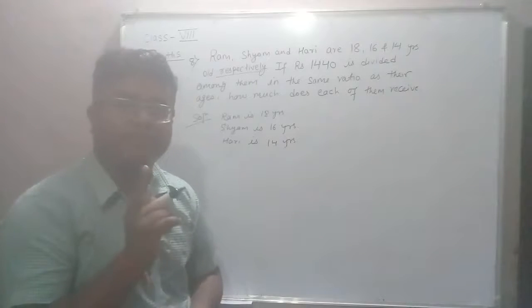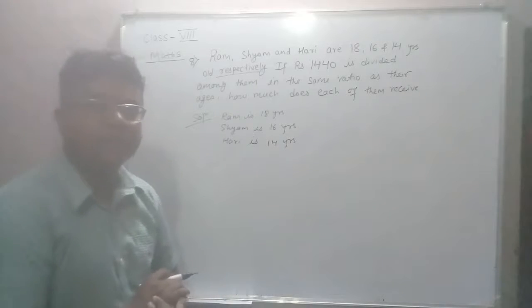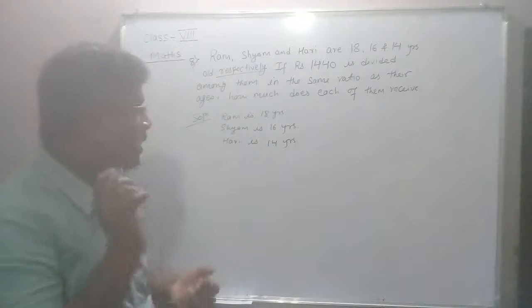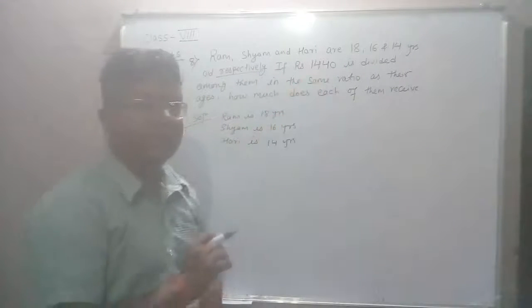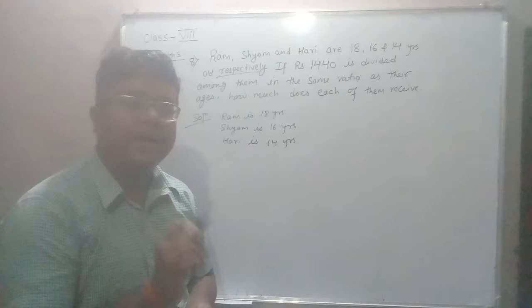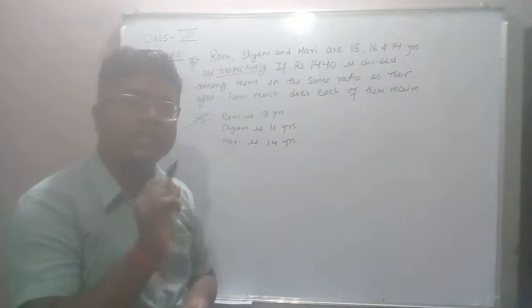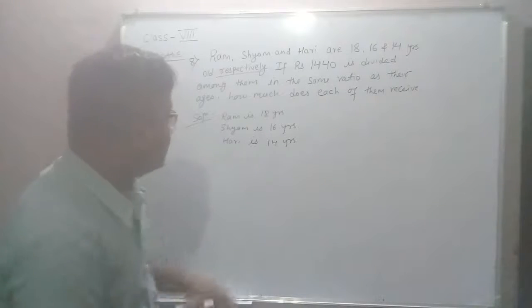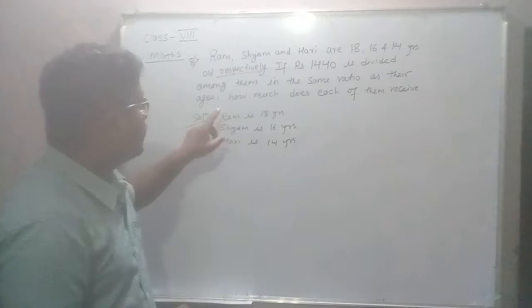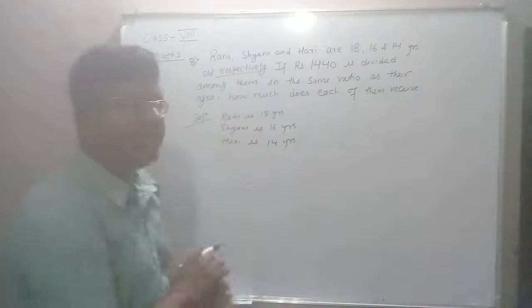While dividing, the rupees should be divided according to their age ratio. So here we need to find the ratio of their ages.